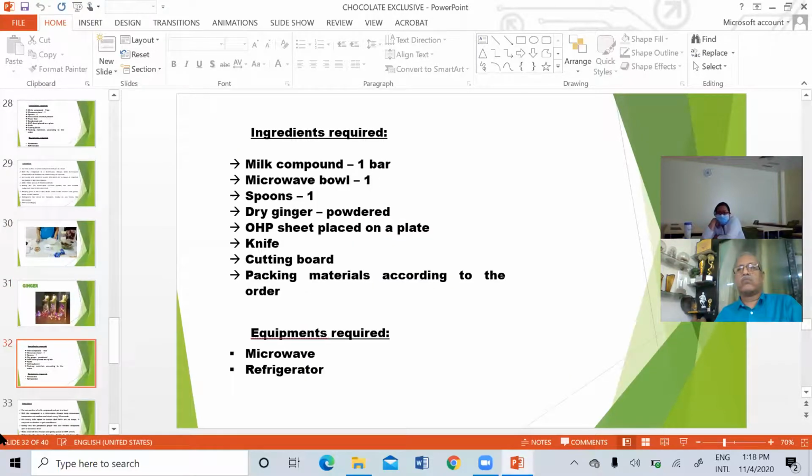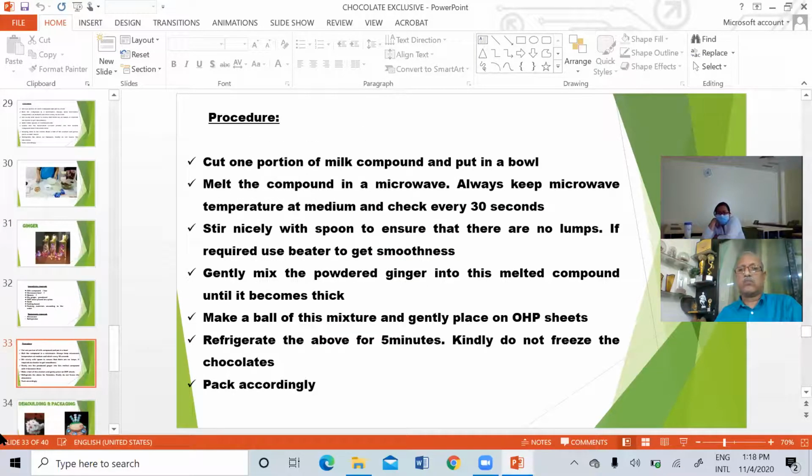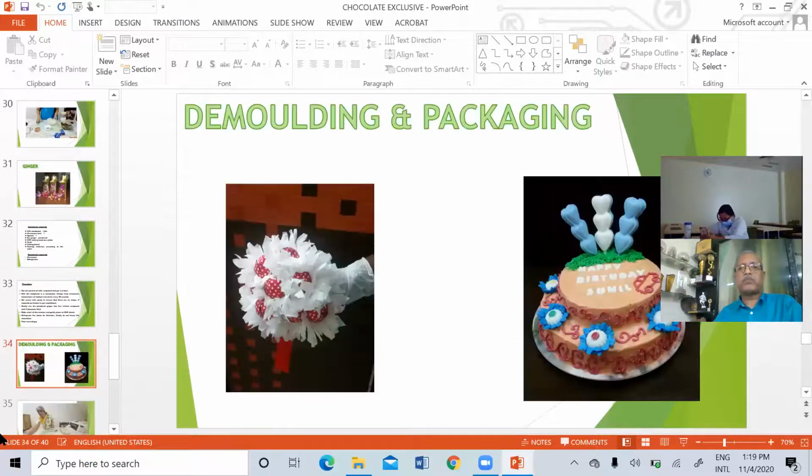So this is ginger. What you have to do is cut one portion of milk compound. Milk compound is that light brown one, and you melt it. Then you have to powder these ginger pieces and mix it with that melted compound. Then either you can use a mold and put it inside the mold, or you can make it as a ball and refrigerate for 5 minutes. Either way you can do. So this is the procedure for ginger.